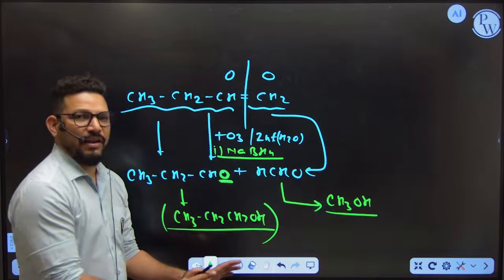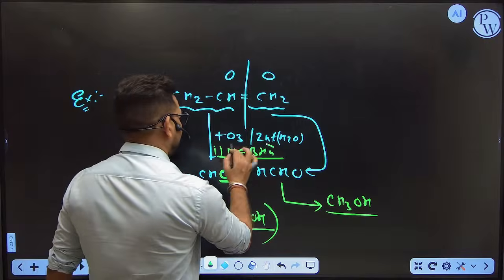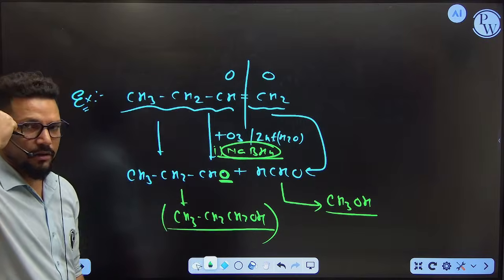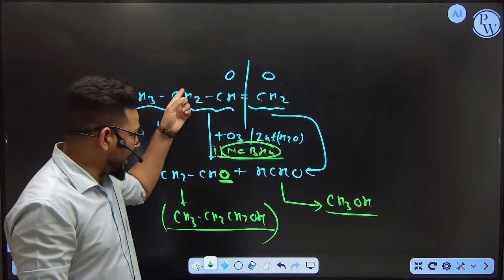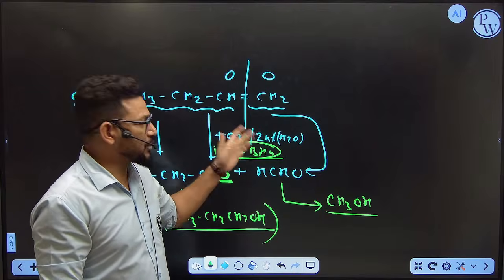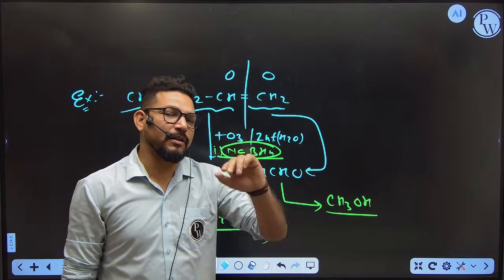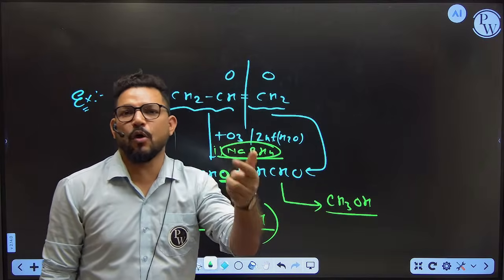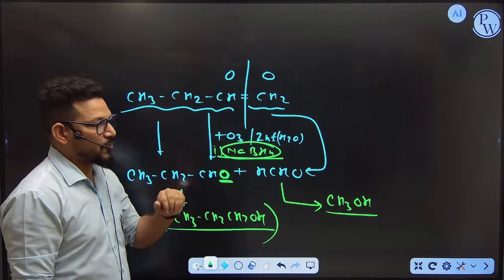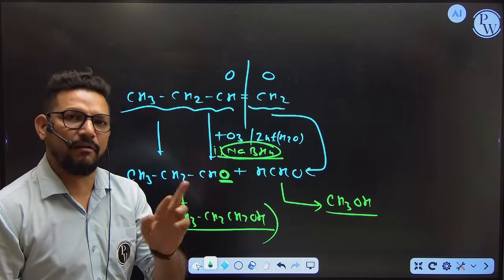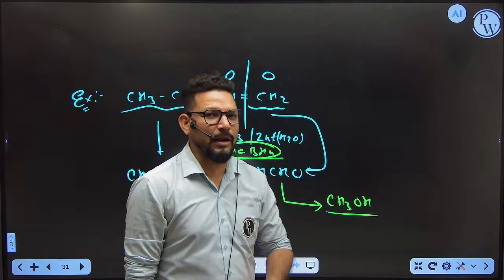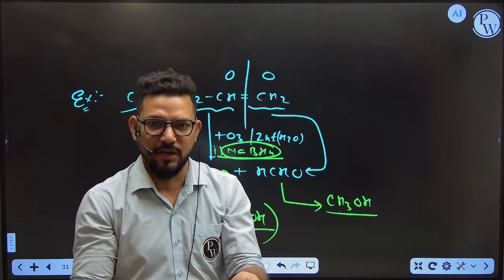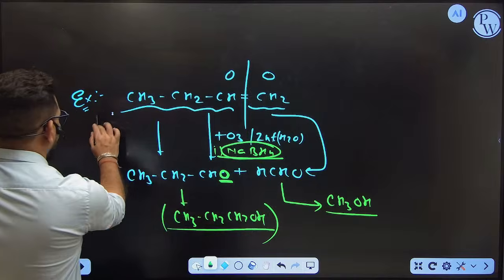So the thing is very simple. Whenever you see NaBH4, keep in your mind that after ozonolysis, whatever product I am getting, I have to reduce it. And when H2O2 is there, keep in your mind that whatever product I am getting after the ozonolysis, I have to oxidize it. So ozonolysis can be defined in two ways, oxidative and reductive. Done. And how are you going to do ozonolysis? Just find the double and triple bond, break it down, distribute oxygen, you will get the product. So this is all about ozonolysis.